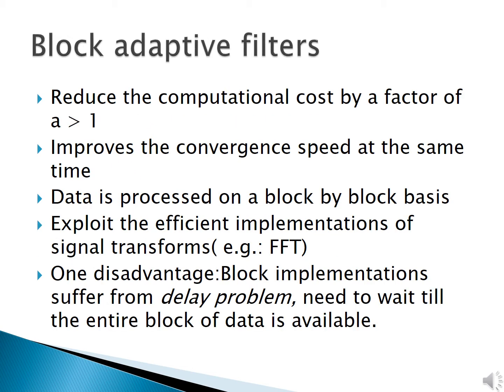In block adaptive filters, the computational cost is reduced by a factor of L greater than 1, and at the same time, these filters improve the convergence speed. Here, the data is processed on a block by block basis, and we can exploit the efficient implementation of signal transforms. For example, we can use FFT to find the DFT. But these types of filters have a disadvantage that we need to wait till all the elements in the block of data arrive before processing.